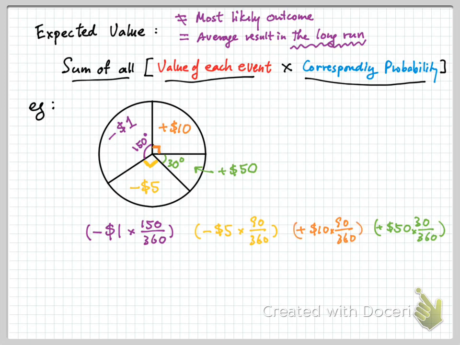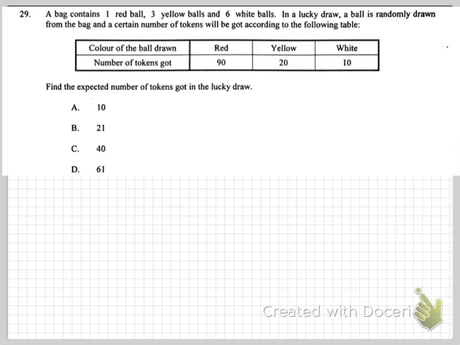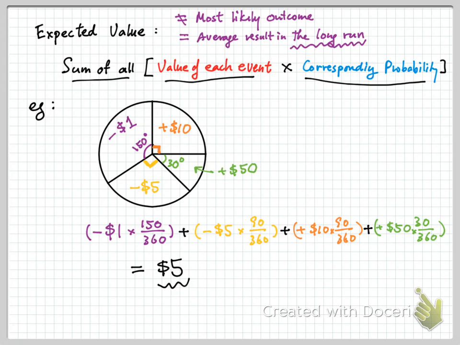The expected value is the sum of all these events. All right, you just add them up together. And if I'm not mistaken, it is $5. Which means that on average, if you play the game one time, you expect to gain $5, right? But you will not gain $5 by just playing the game one time. I mean, if you play the game 1,000 times, then in the long run you expect to gain $5,000 because you expect to win $5 every time. So if you play the game 1,000 times, on average you will win $5,000. Right? So that is the meaning of the expected value, right?